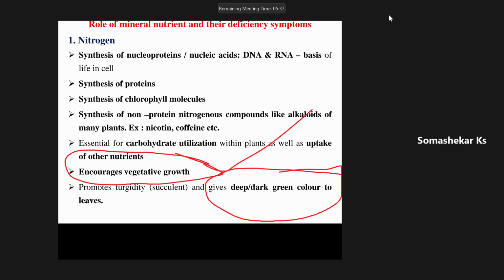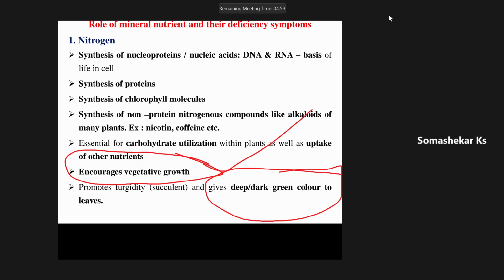Then another important point, this role cannot be performed by any other essential nutrient element. That is, application of optimum amount of nitrogen can give a deep dark green color to the leaves. It helps in buildup of dark green color in the leaves. That's why if a farmer sees any light yellowish color in his cropland, then immediately they start applying nitrogen, because yellowing is one color that is highly misassumed in all minds, not only in farmers, even students, even scientists.